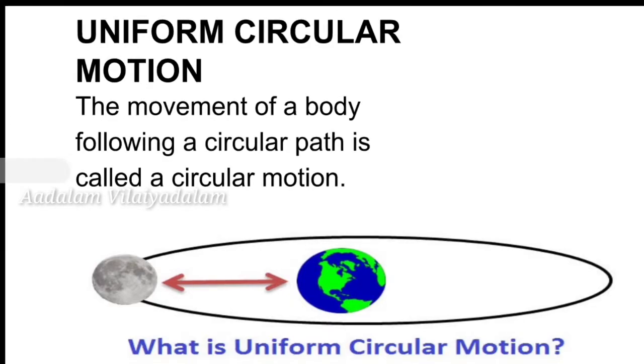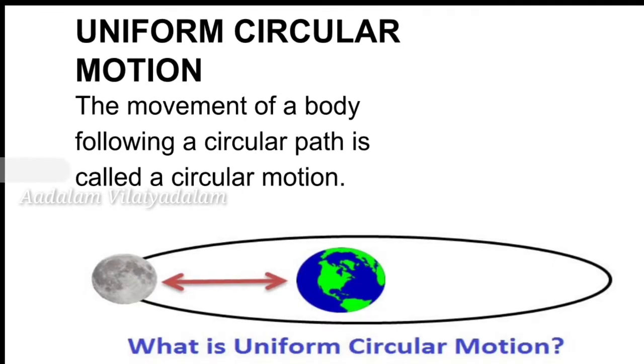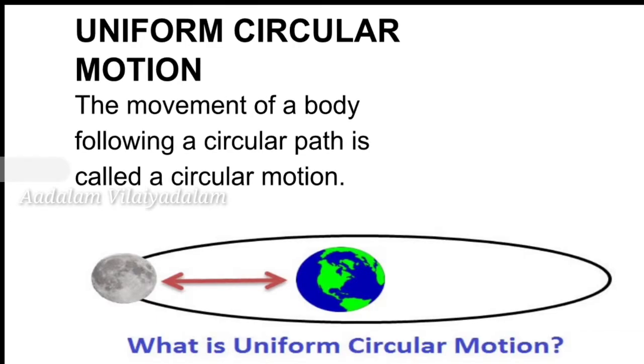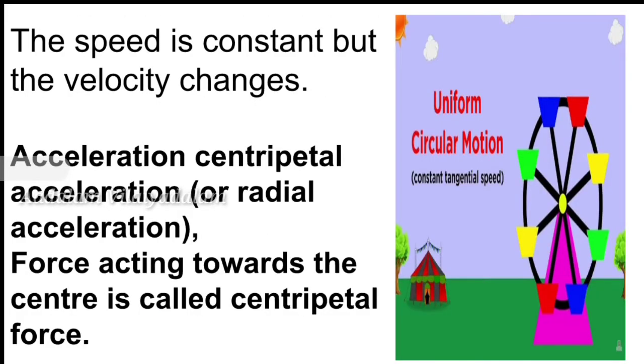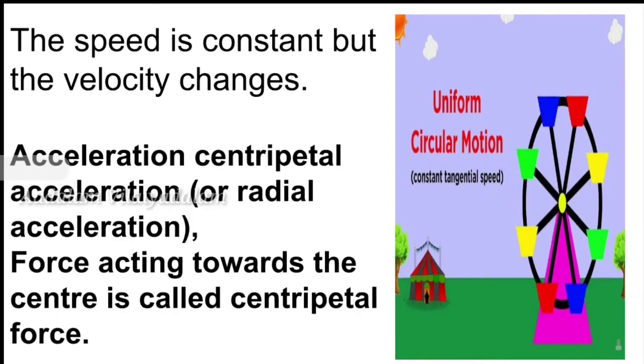Next, uniform circular motion. What is uniform circular motion? The movement of your body following a circular path is called circular motion. Now, the motion of your body moving with constant speed along a circular path is called uniform circular motion. In uniform circular motion, speed is constant but the velocity changes.